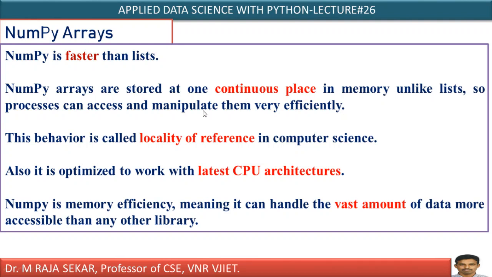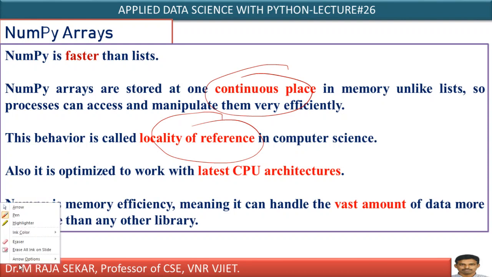What is the reason? In the case of NumPy arrays, all elements get stored in continuous memory locations. Therefore, accessing and processing those locations is easier and faster than with lists. This NumPy module makes use of a concept known as locality of reference.